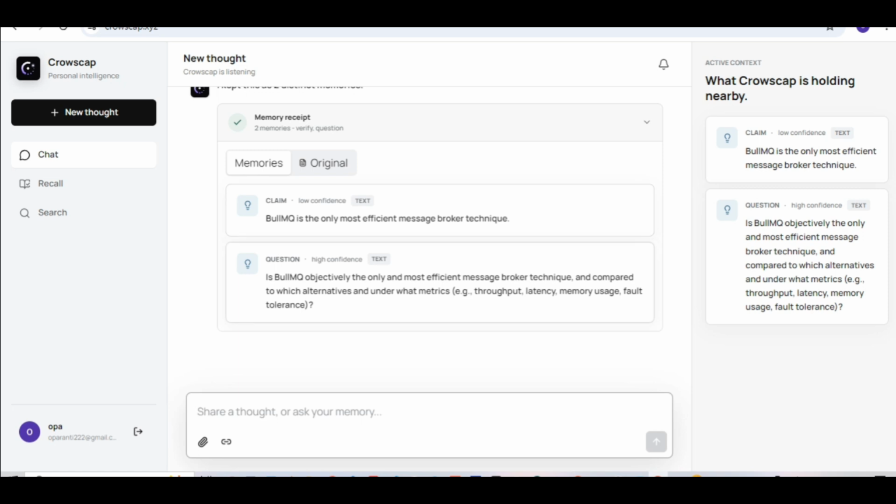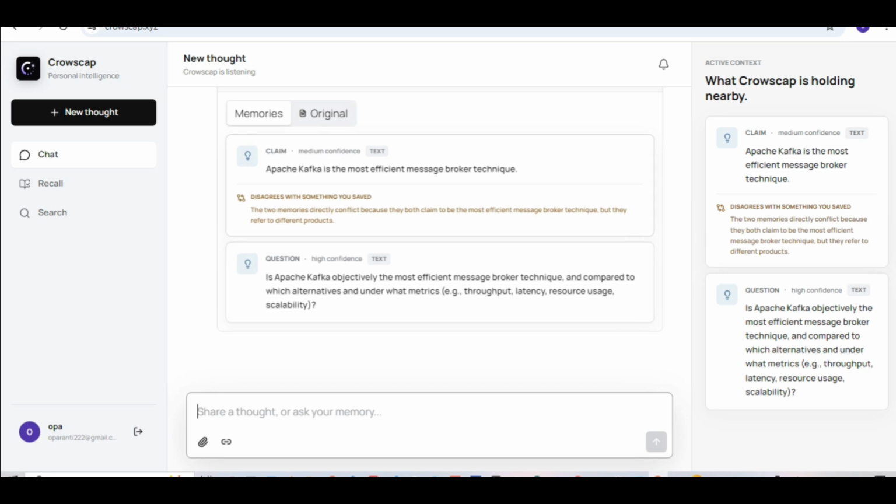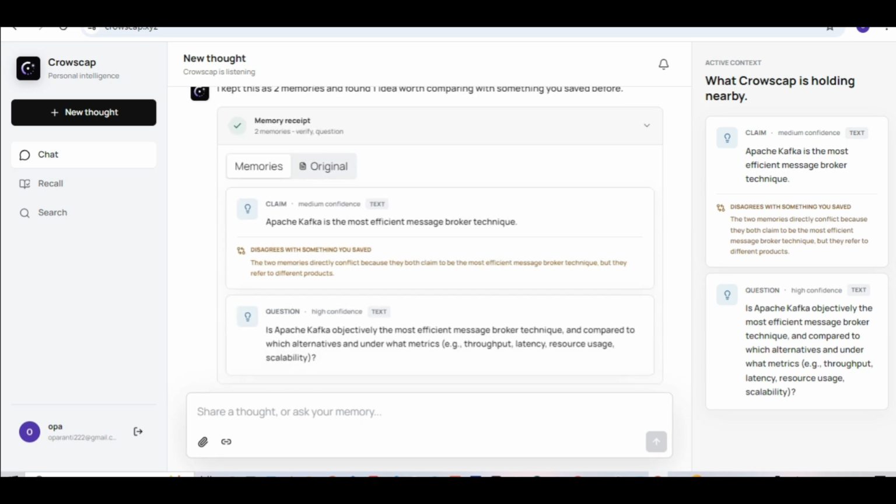Another important part of it is that, say for example, after this, I go ahead and say, oh, I found another thing, and now I say something else that contradicts what I've already saved. Alright, so immediately it saves the memory and finds a contradiction between what I saved now and what I saved before about a message broker.